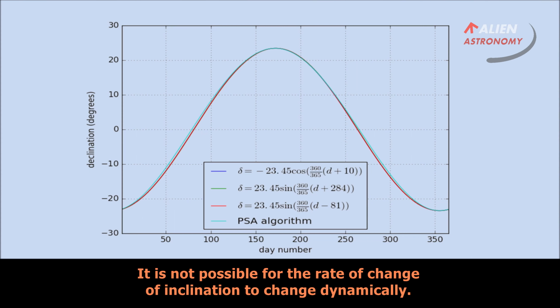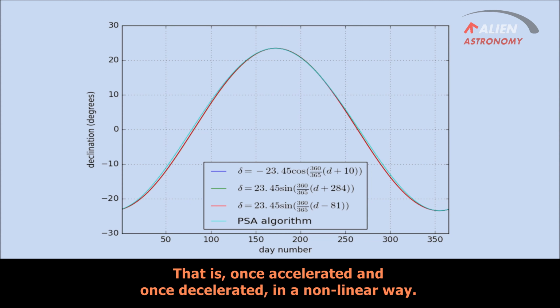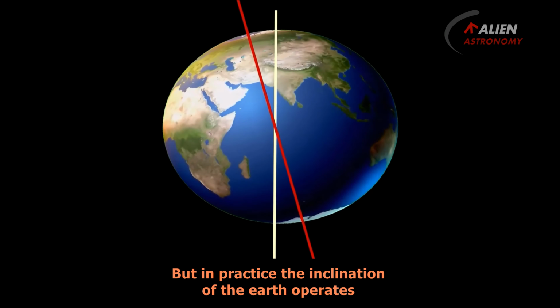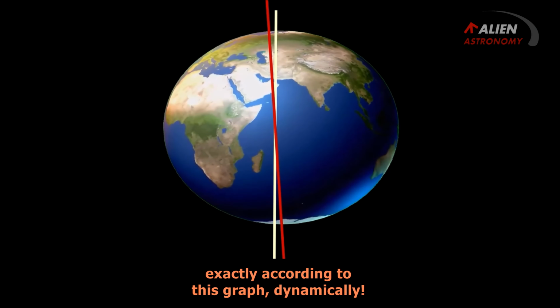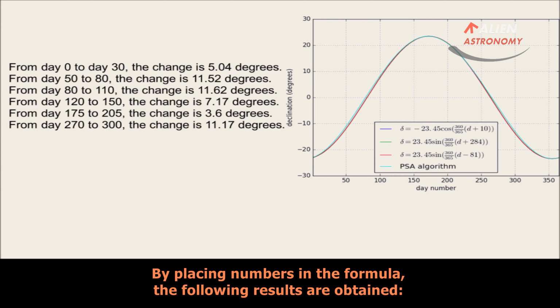It is not possible for the rate of change of inclination to change dynamically, that is, once accelerated and once decelerated, in a non-linear way. But in practice the inclination of the earth operates exactly according to this graph, dynamically. By placing numbers in the formula, the following results are obtained.